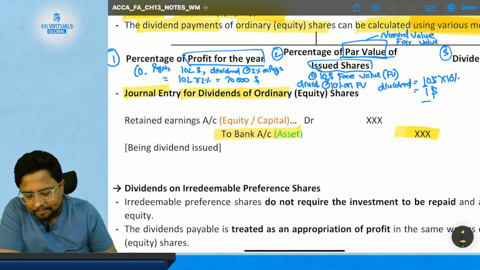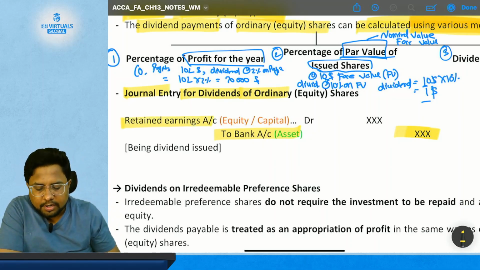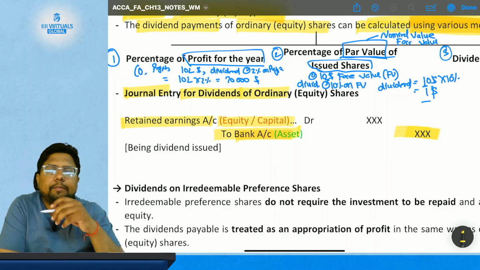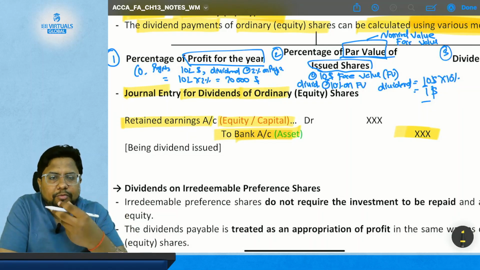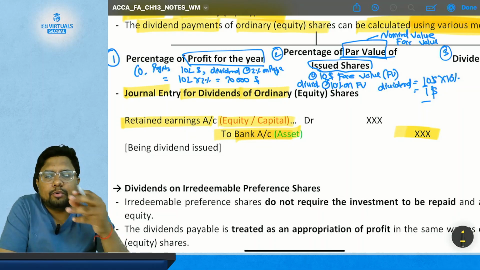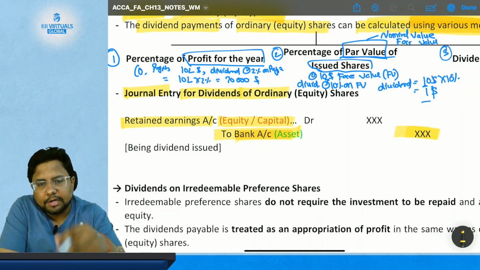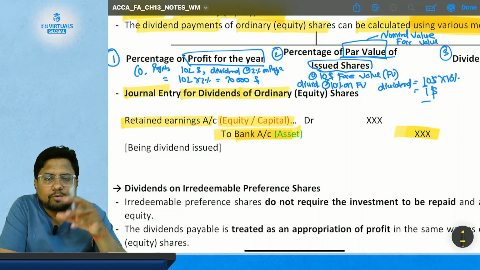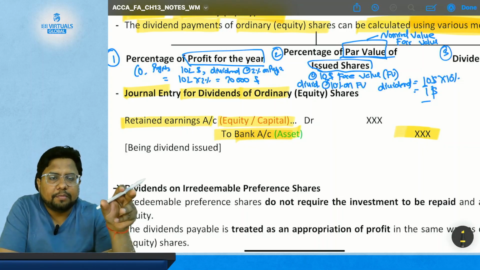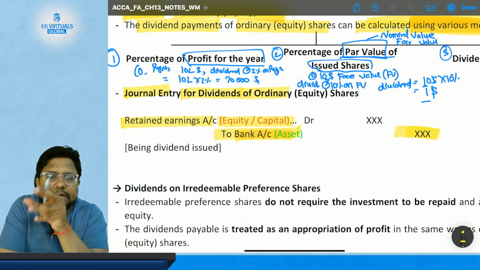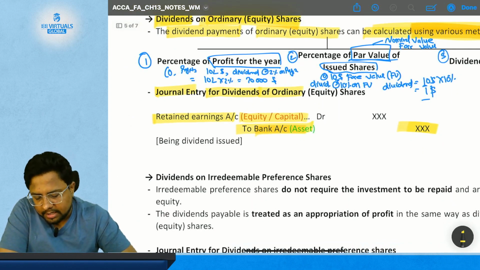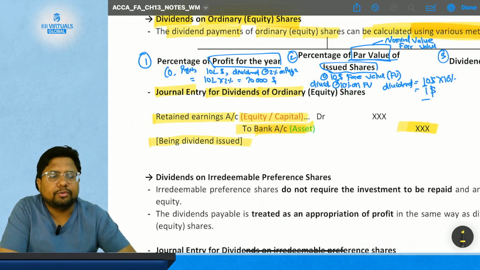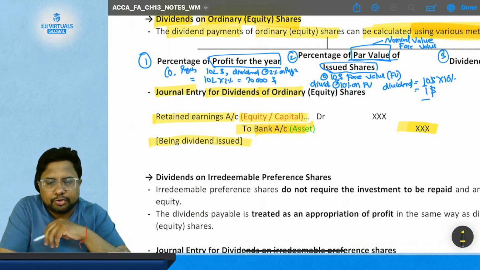So the journal entry will be: retained earnings account debit, to cash and bank. Retained earnings, which is part of equity and capital, is debited, and cash and bank is credited. So you are giving the dividend out of the profit which you have made. You are sharing profit with your shareholders in the form of dividend, so your profit will be reduced. Whatever credit balance of profit you have will get utilized. So you debit retained earnings and credit the amount which you have paid through bank. And the narration will be: being dividend issued.